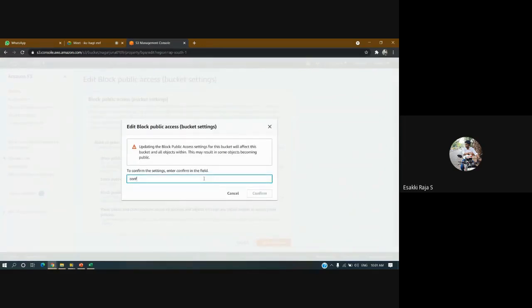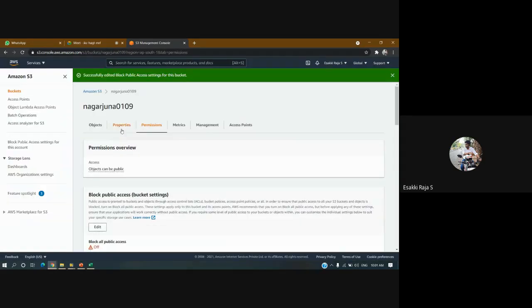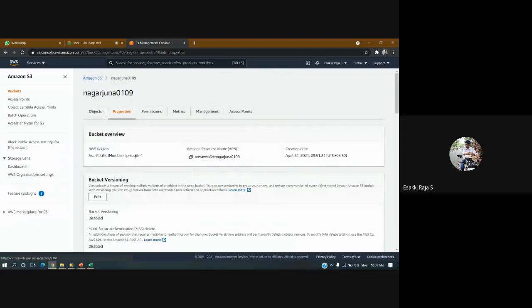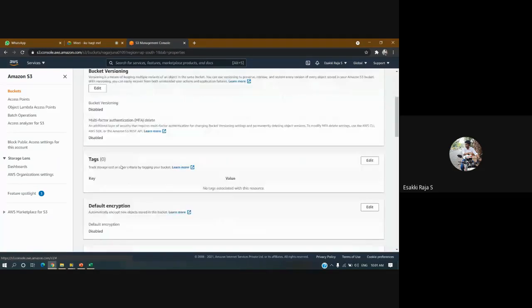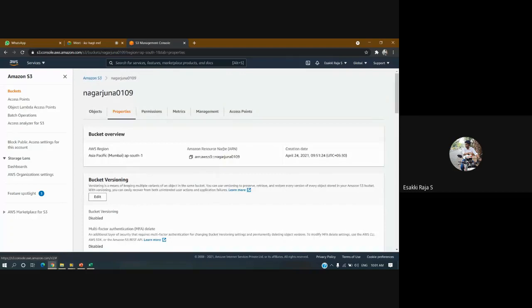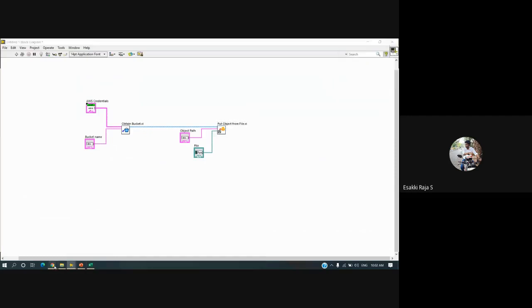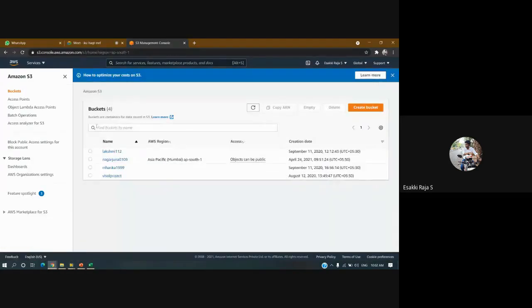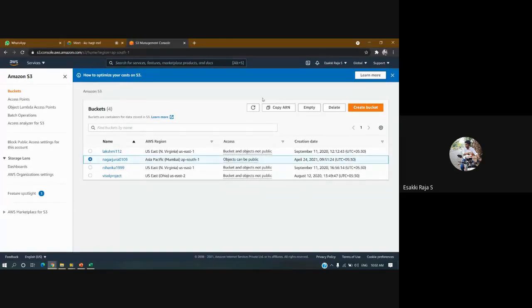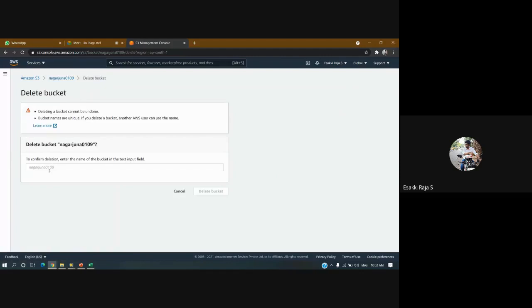Just a minute, I have to change it. It's actually not changing. Let me try to run again. Better I'll delete the existing one and create a new one, since it seems I did not mention the region while configuring. I'll delete this and create a new bucket.